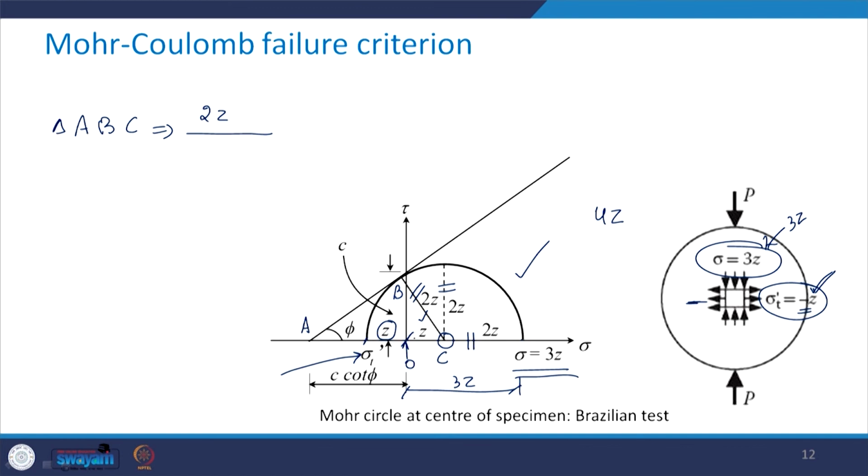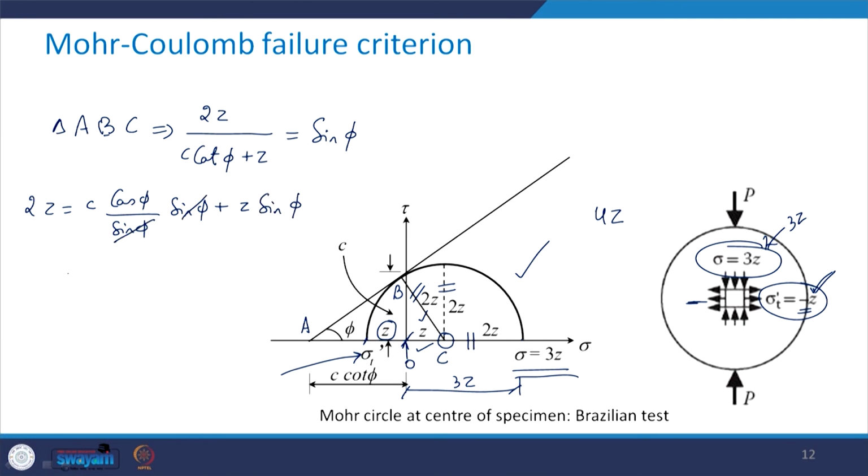C cot of phi plus this distance Z. So C cot of phi plus Z is going to be equal to sine of phi. Simple trigonometry. Now just simplify this. So what we are going to get is 2Z equal to, say C, I can write here as cos phi upon sine phi and multiply it by sine phi, plus another term you have as Z sine phi. So this will get cancelled out, and this is going to be